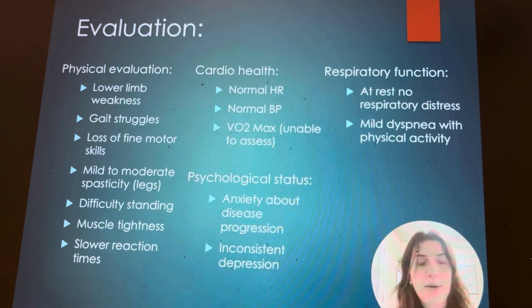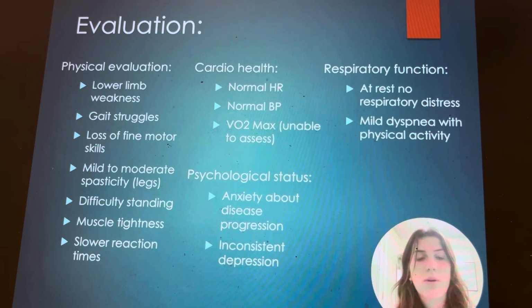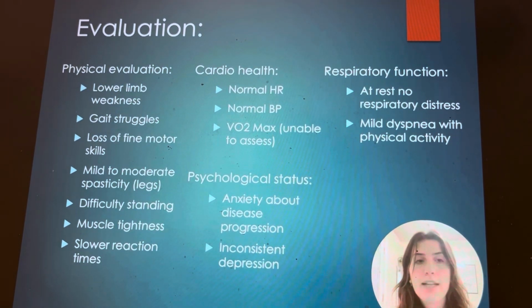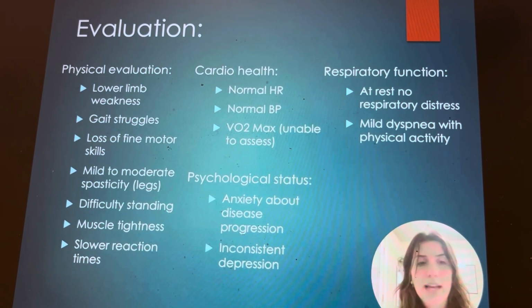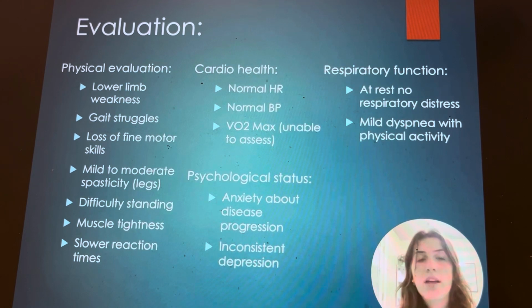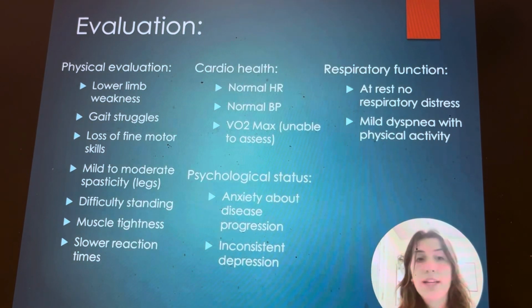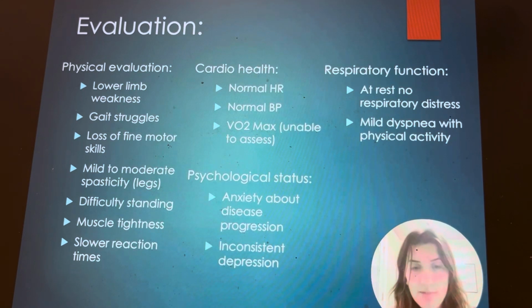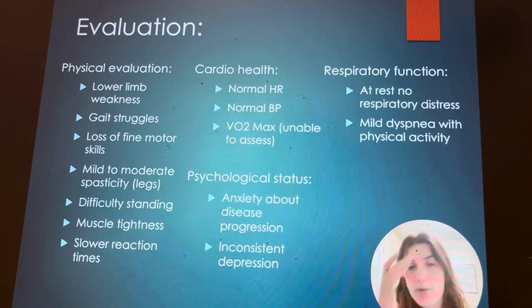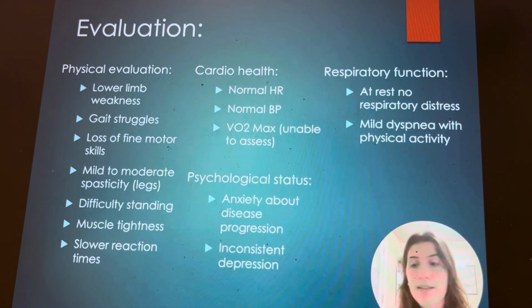We did an evaluation. A physical evaluation led to discovery of lower limb weakness, gait struggles, loss of motor skills, mild to moderate spasticity in the legs, difficulty standing, muscle tightness, and slower reaction times. Cardiac health was pretty good. There was normal heart rate and normal blood pressure. VO2 max was not able to be determined because we don't want to stress the respiratory system more than it's already being stressed by this disease.